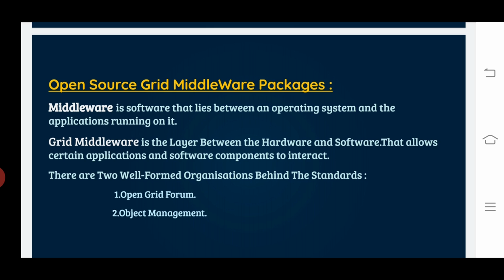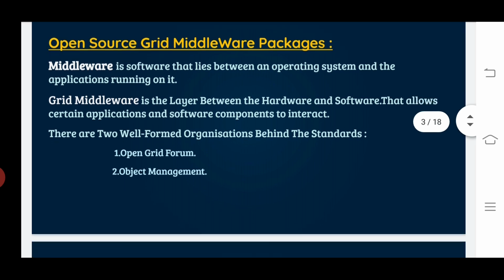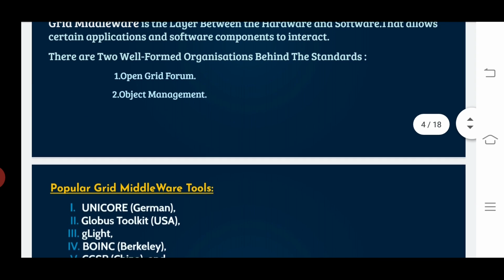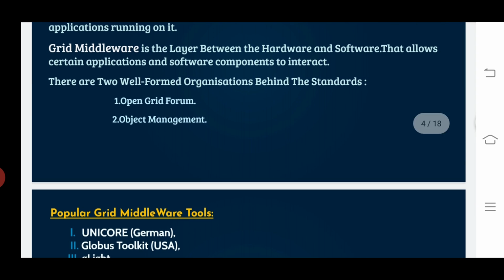There are two well formed organizations behind the standards. The first one is the Open Grid Forum and the second one is the Object Management Group. In Open Grid Forum, grid is open source, and the object management group manages the objects. These are the well formed organizations behind the standards.